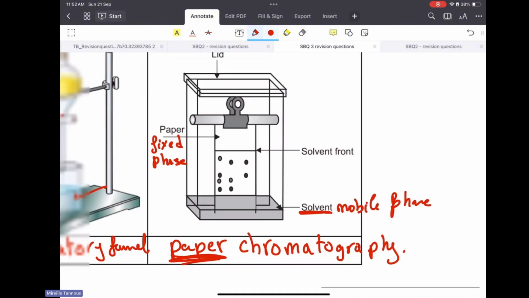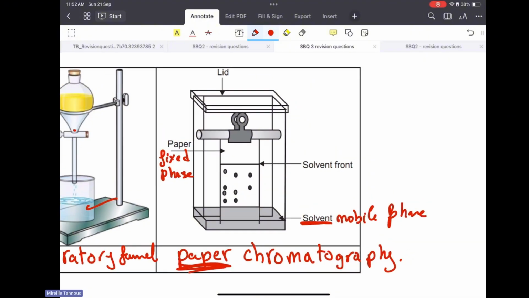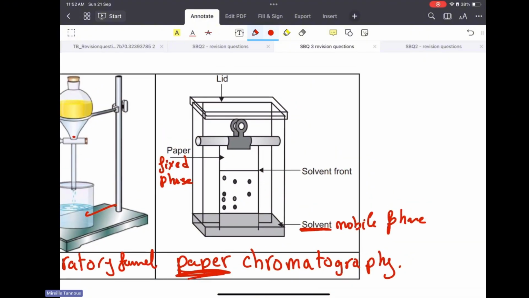What you do, you draw a line on the chromatography paper with a pencil, and on the line you place a dot of the ink to be separated. Chromatography is for the separation of colored ink pigments.